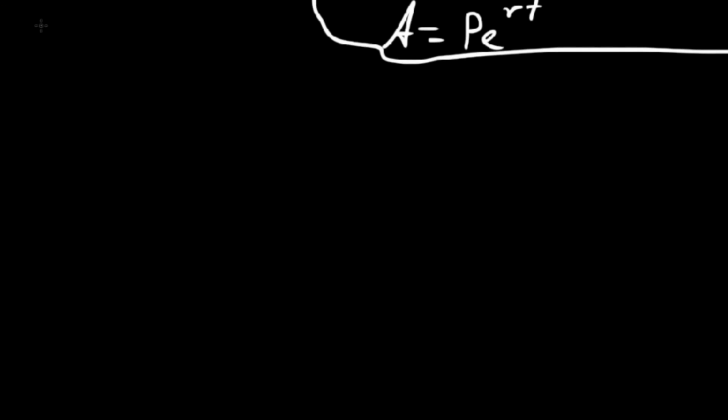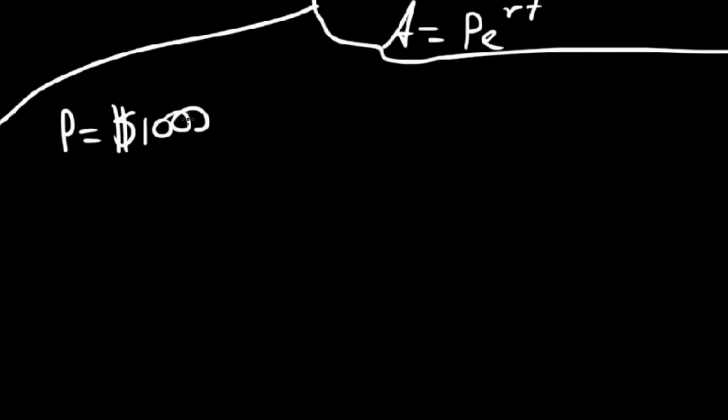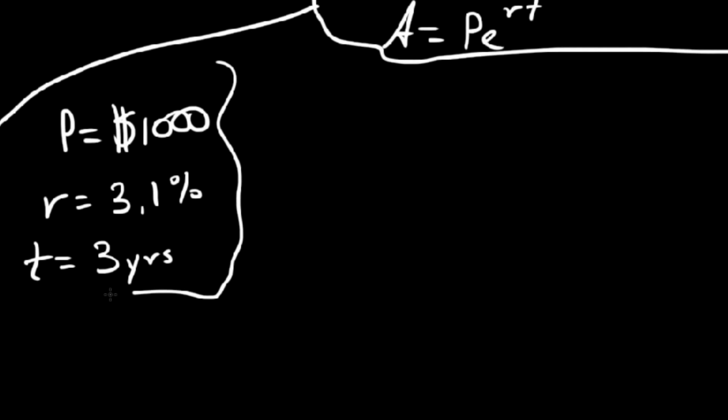Let's run a real quick example on this. So we're going to drop our money in a bank account. This is fictional. This would not happen, but it's convenient. Our initial amount, for the sake of convenience, we'll say is $1,000. A thousand's a good number to work with. And they're going to give us a rate of 3.1%, and this is for a time of 3 years. And this is compounded continuously. So n is infinitely large, okay? Given these parameters, how much money would we have after our 3-year period?